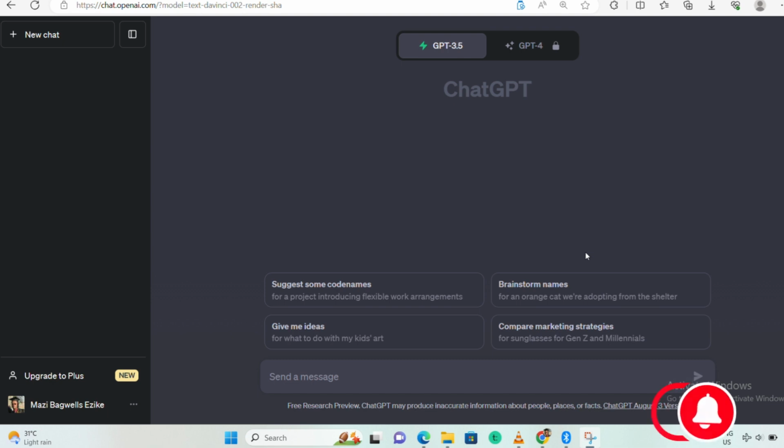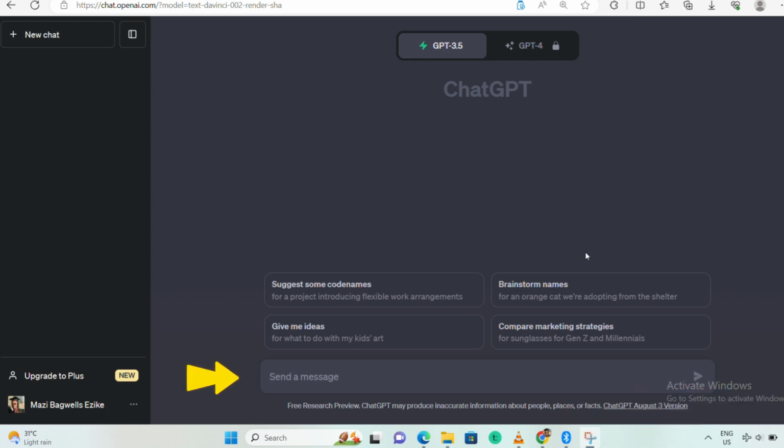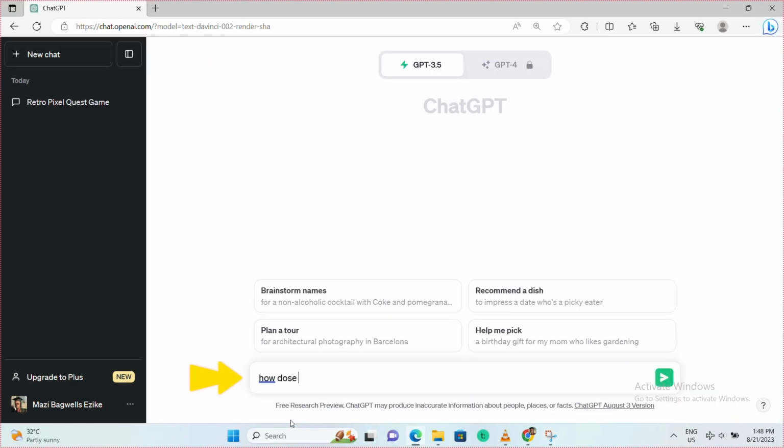Now, the next important feature to take note of is the text area. In this section, you can enter your prompt and questions just like we have been doing, and then just hit enter to send.